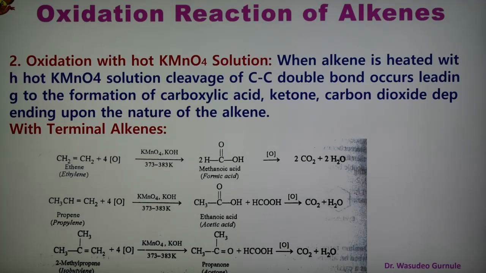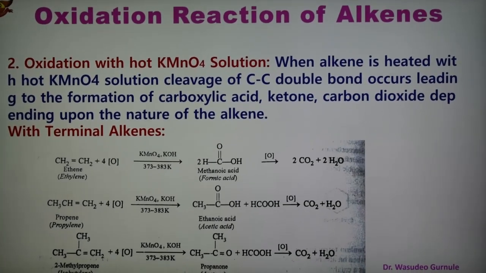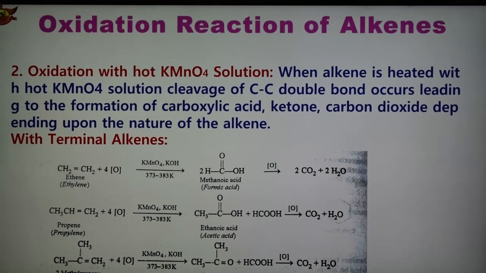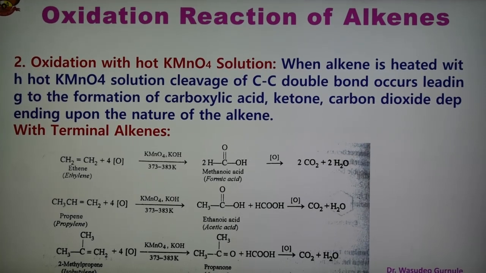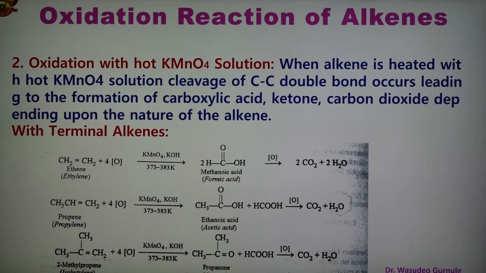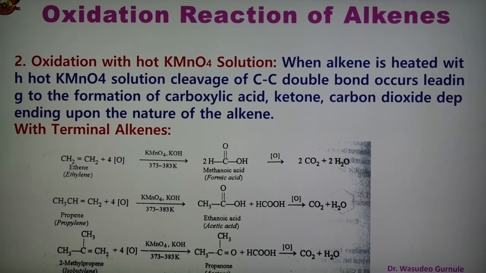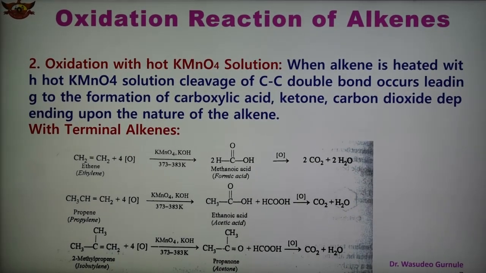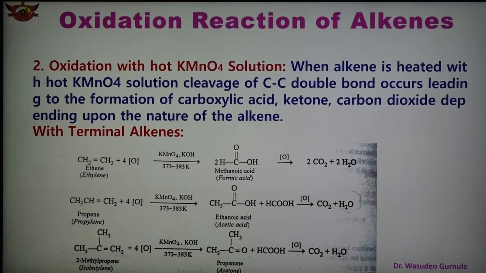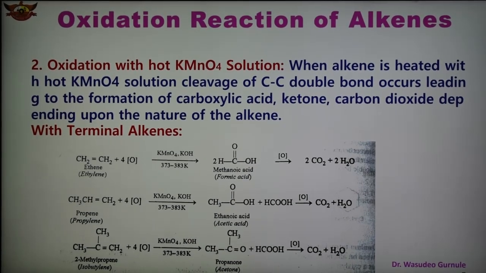So this is the first reaction, and second is the oxidation with hot KMnO4 solution. When alkene is heated with hot KMnO4 solution, cleavage of the carbon-carbon double bond occurs, forming carboxylic acid, ketone, or carbon dioxide, depending upon the nature of the alkene.